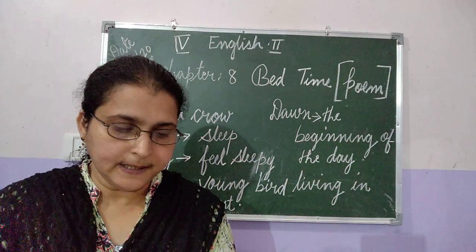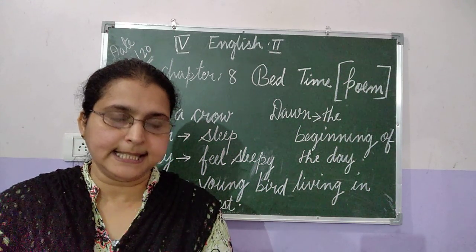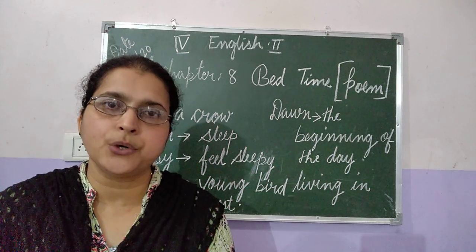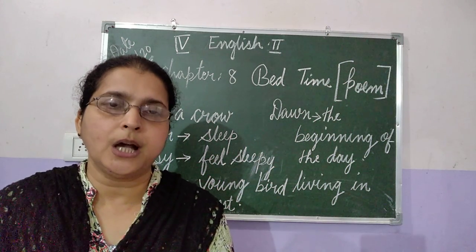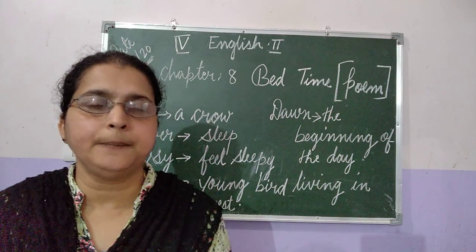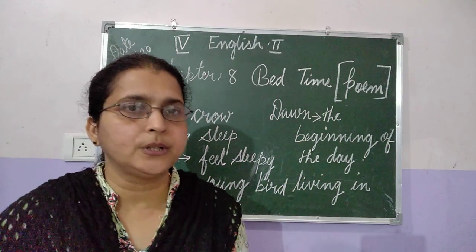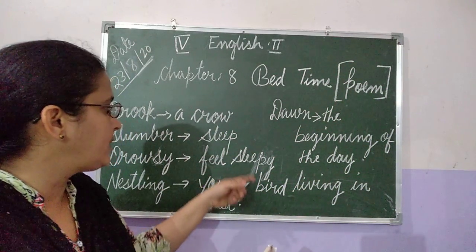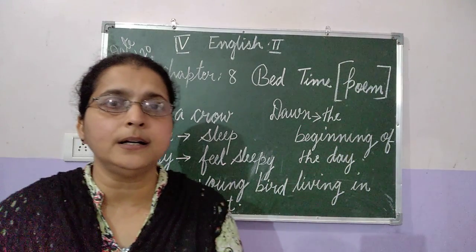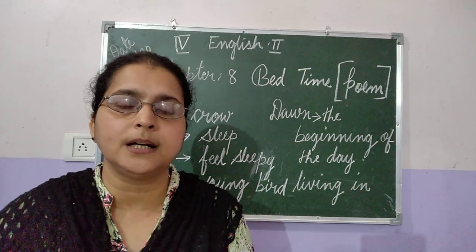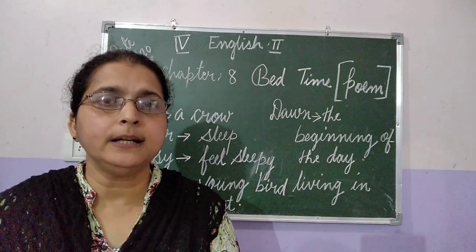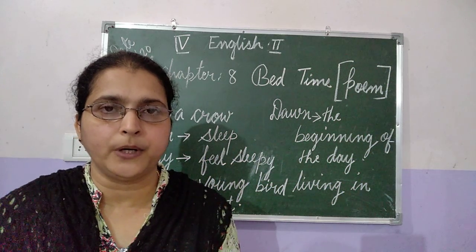These are the 16 lines of the poem that I have taught you today, dear children. You have to read the poem again and again and understand the poem, and find out the difficult words. I have also written them on the board and they are already in the textbook. You will be writing it in the fair copy and learning the 8 lines of the poem and the word meanings.